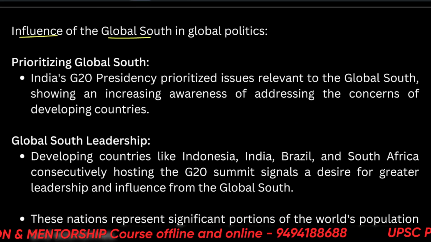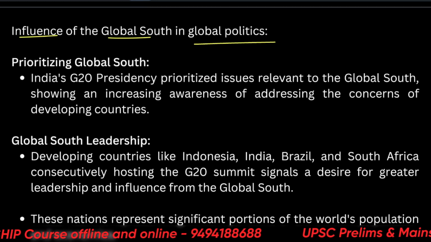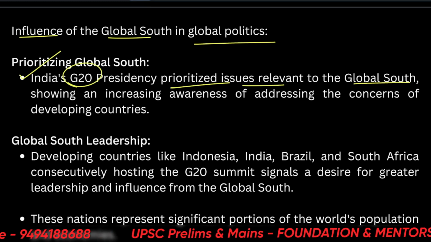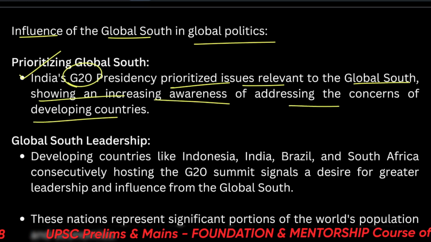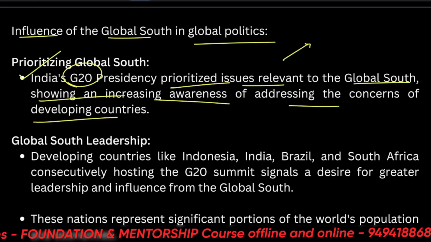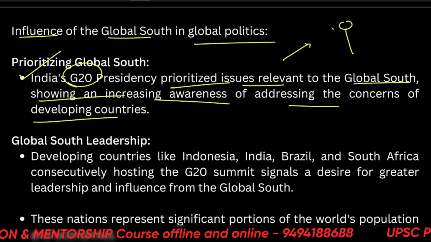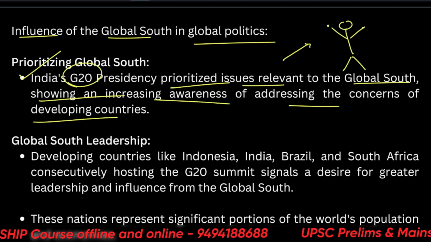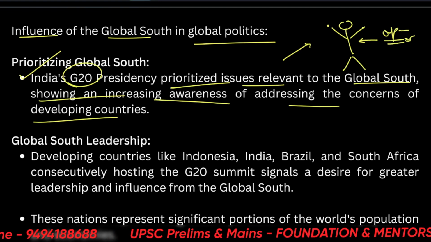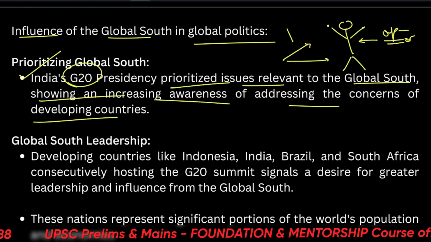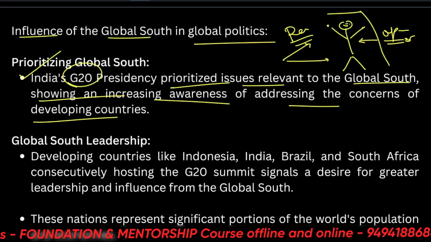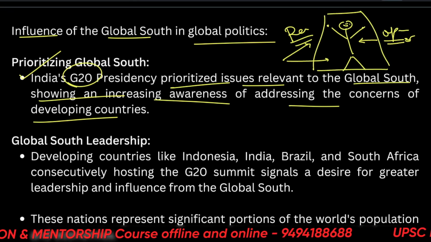What is the influence of the global south in global politics? So, prioritizing the global south. India's G20 presidency prioritized issues relevant to the global south, showing an increased awareness of addressing the concerns of developing countries. So India has shown itself as a harbinger, or the leader, of the global south, especially with its G20 presidency. We have an opportunity here to come out with various agreements, to make new relations and to showcase our face at the head of the developing countries. So this has two factors.